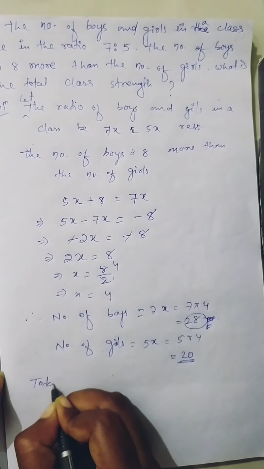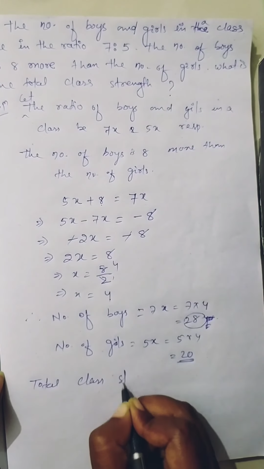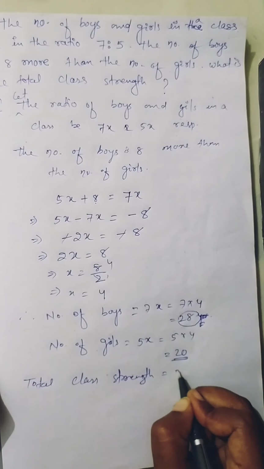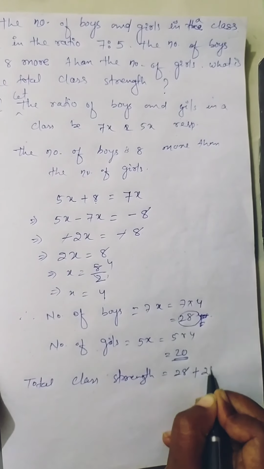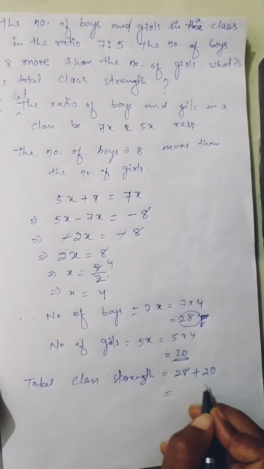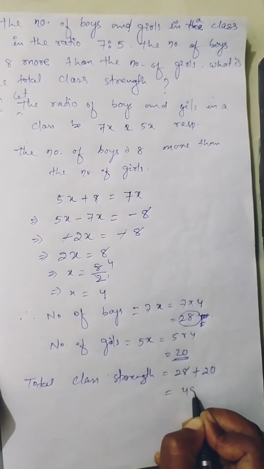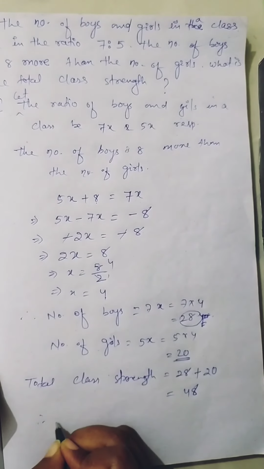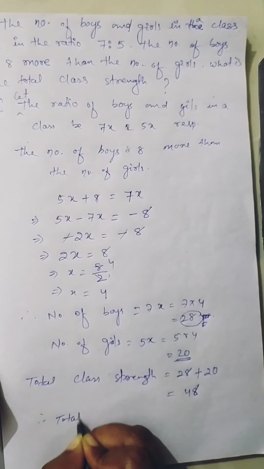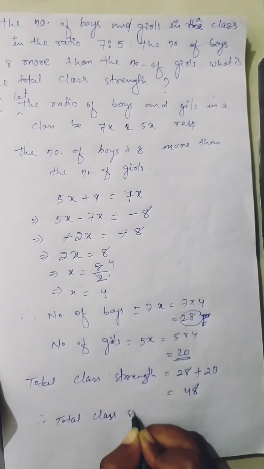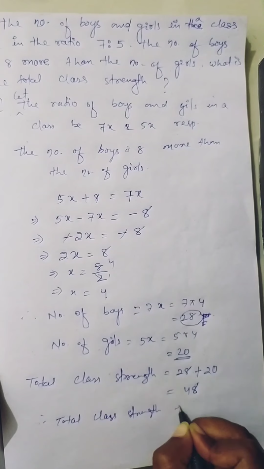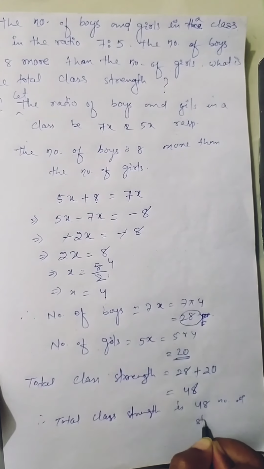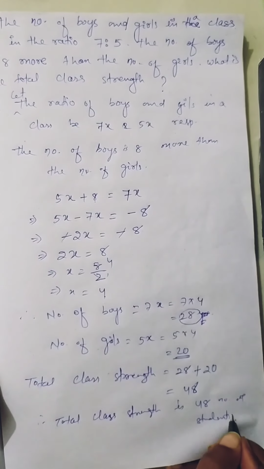So total class strength is number of boys plus number of girls. Number of boys is 28, number of girls is 20. 28 plus 20 is 48. So total class strength is 48 students here. Okay.